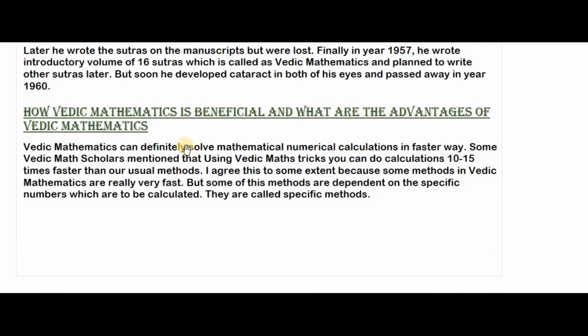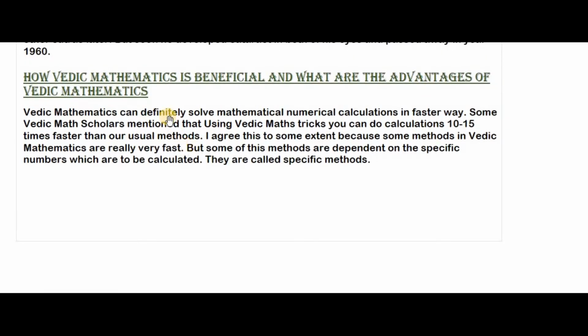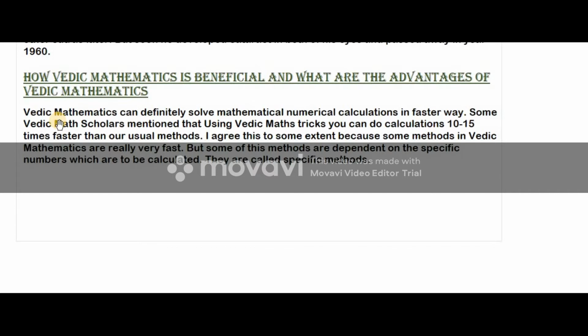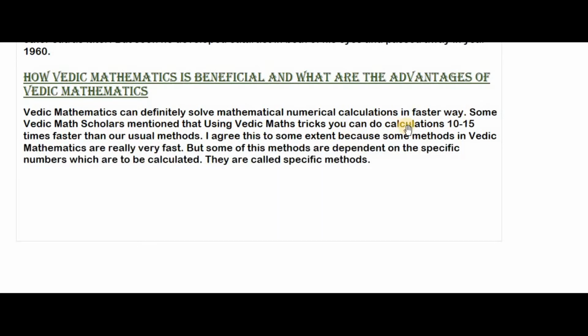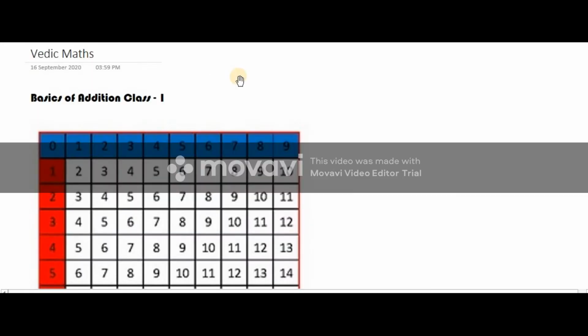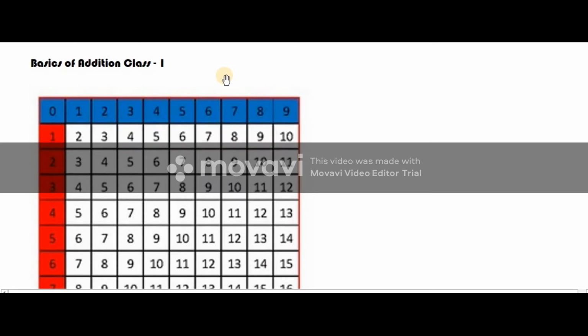So he practiced all these techniques, and the main thing we have to know is how Vedic mathematics is beneficial and what the advantages of Vedic maths are. What is the reason we are learning Vedic mathematics? See, Vedic mathematics can definitely solve mathematical numerical calculations in a faster way. Some Vedic maths scholars mention that using Vedic maths tricks, you can do calculations 10 to 15 times faster than our usual methods. We are using this to make our calculations very fast. The very basic reason for following Vedic maths is this only.